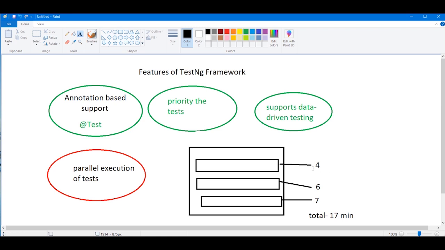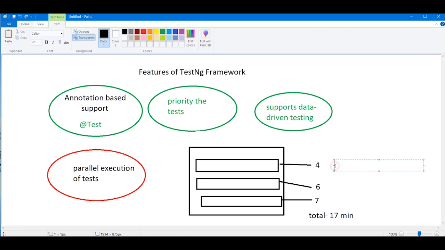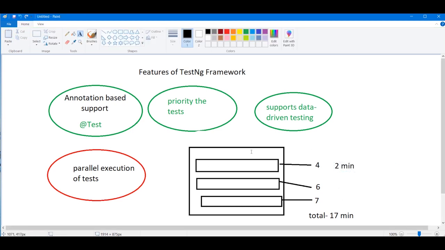Approximately, I have seen that within 2 minutes it will perform the whole test suite. By doing parallel execution, it gives you all of your results within 2 minutes. So it gives you a privilege to perform more rigorous testing on a particular test case.